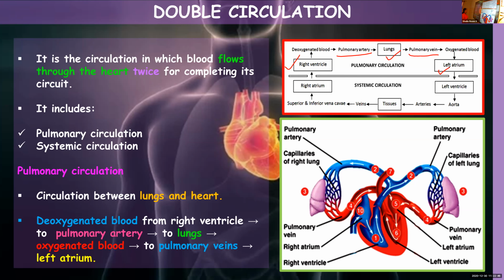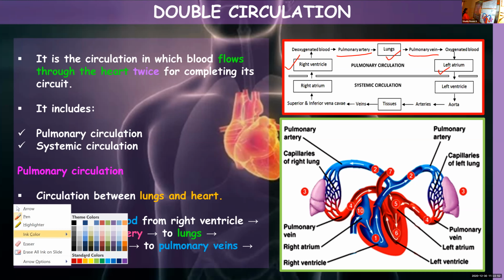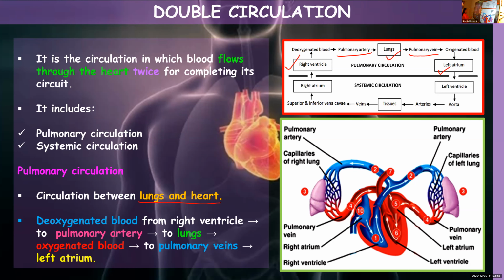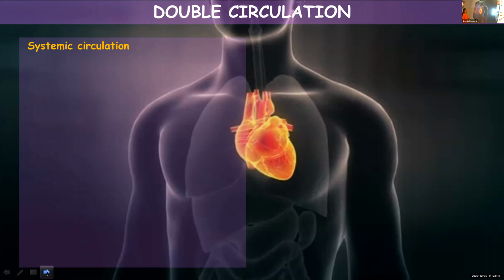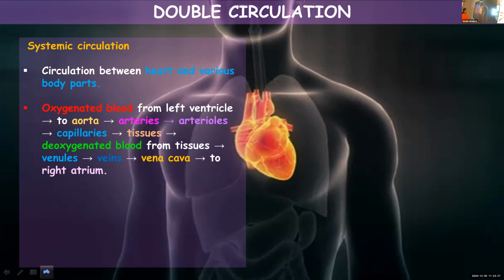Once again, pulmonary circulation is a circulation which is taking place between the lungs and heart. Deoxygenated blood from right ventricle is carried by pulmonary artery to the lungs. In the lungs, it's oxygenated and this is brought to left atrium by pulmonary veins. And systemic circulation, as I told you, is a circulation between heart and different body parts. Pulmonary between heart and lungs. Systemic between heart and different parts.